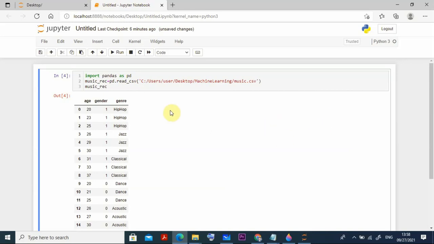Then what genre they are interested in, like hip hop, jazz or classical. Somebody likes dance, somebody likes acoustic. So what I do is divide this data. The first two columns are age and gender, and based on that I am going to predict the genre. Suppose somebody is in the age group of 21 and is a male, that means 21, 1. If it is a female, then 21, 0.